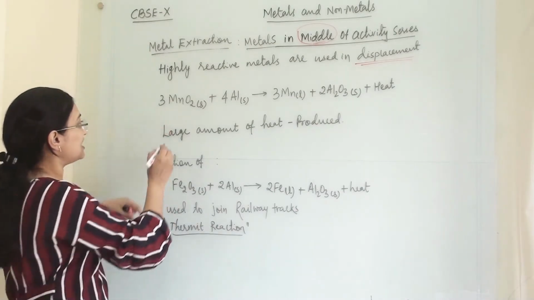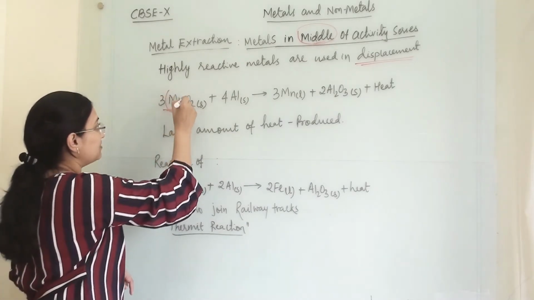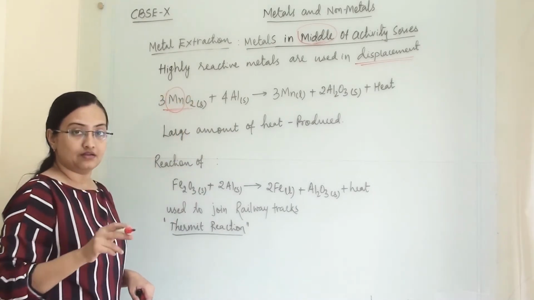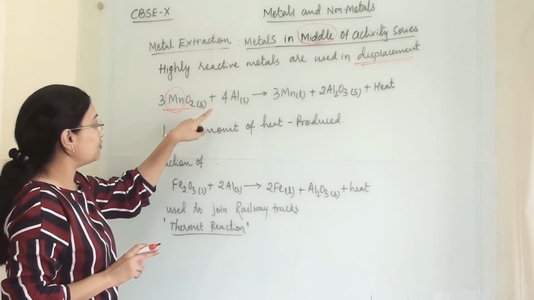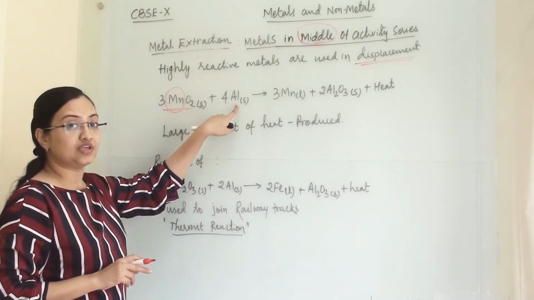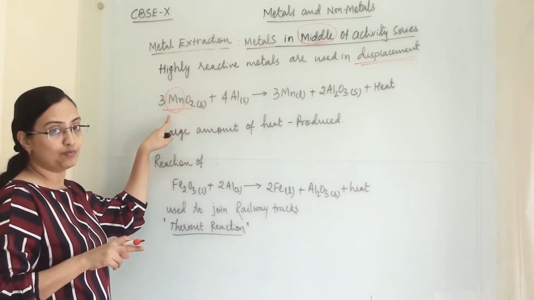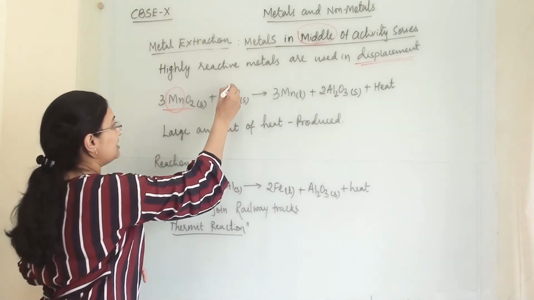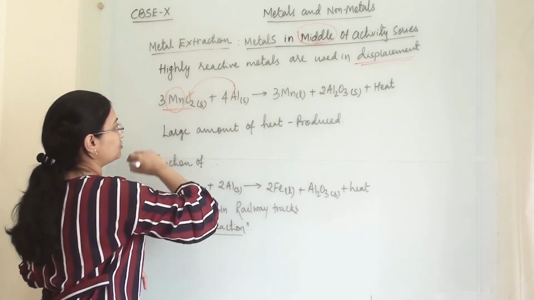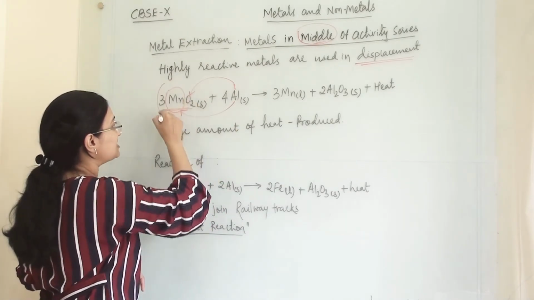Here we have manganese oxide, and manganese is our desired metal or product. When we react manganese oxide with aluminium, aluminium is more reactive compared to manganese. So when this reaction happens, Al combines with oxygen and replaces the manganese from this compound.